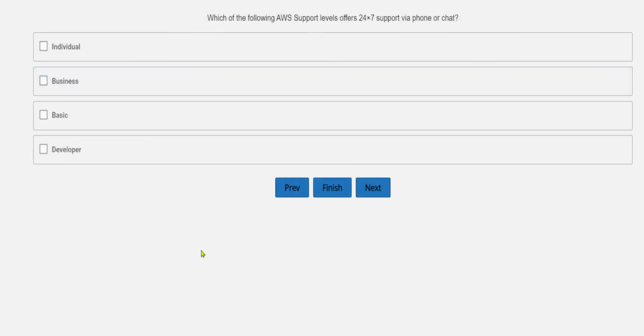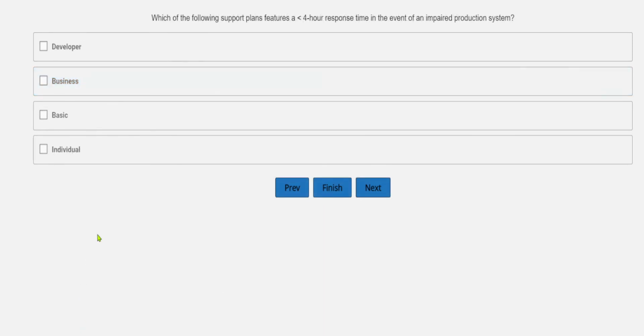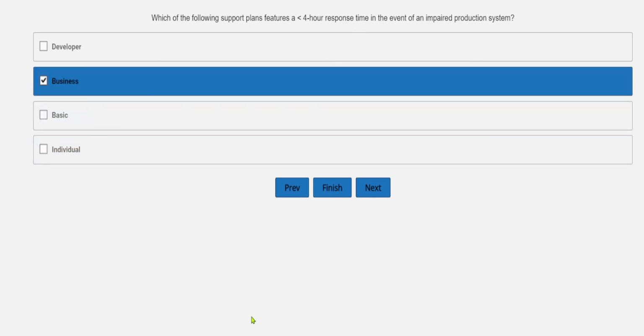Which of the following AWS support levels offer 24/7 support via phone or chat? I think this is again a repeated question. We had solved this, so we will simply mark this as Business over here. Which of the following support plans features a less than 4 hours response time in the event of an impaired production system? Less than 4 hours, so Business will support that. So you can select Business. Developer, Basic and Individual level will not support it over here.